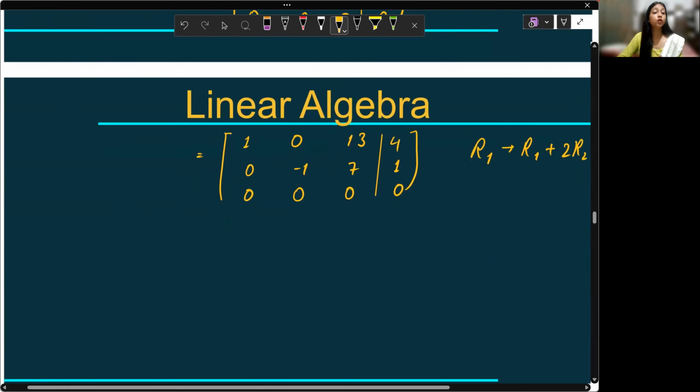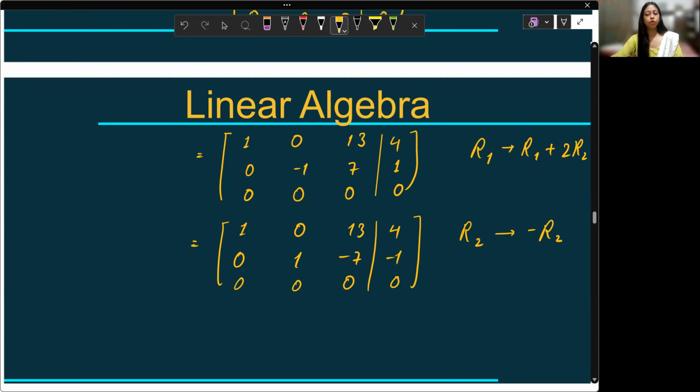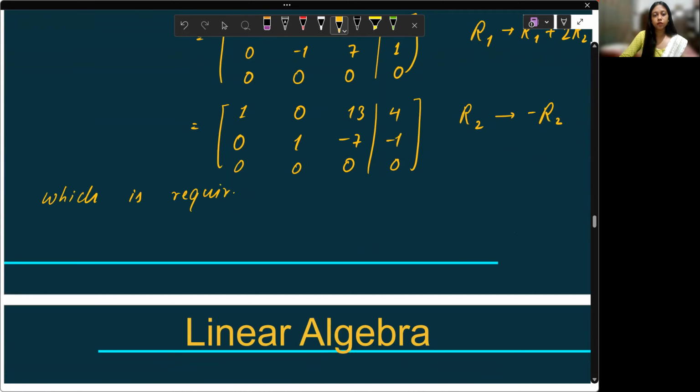And the first non-zero entry in each non-zero row should be 1, so let's change the second row: 0, 1, -7, -1; 0, 0, 0, 0. This is on R2, just multiply by -1, which is required for the row reduced echelon form.